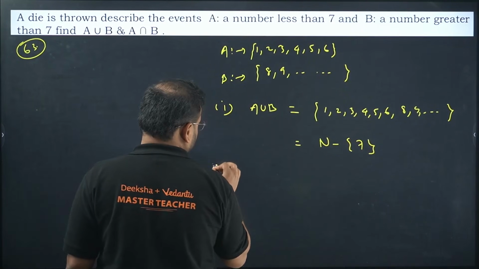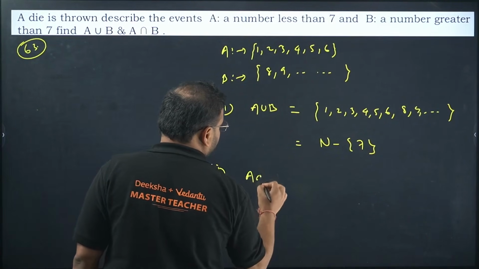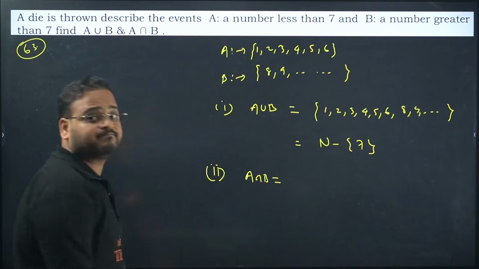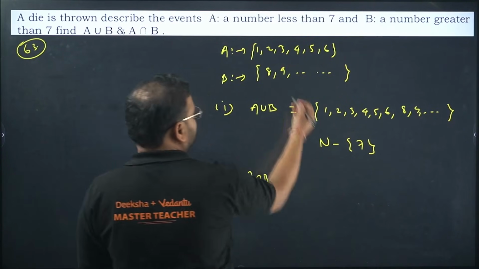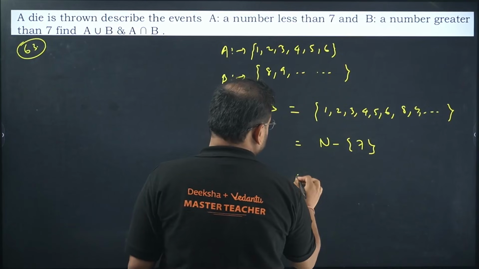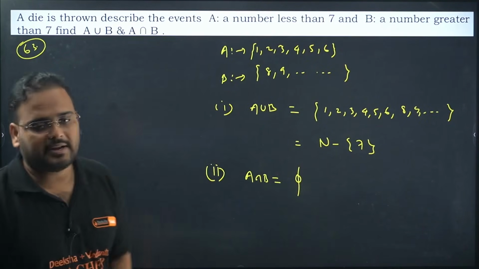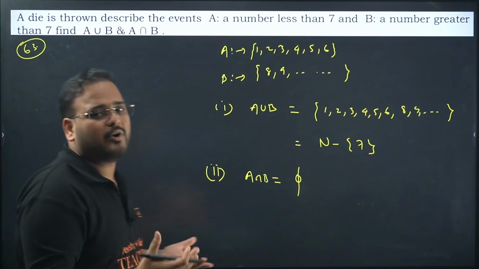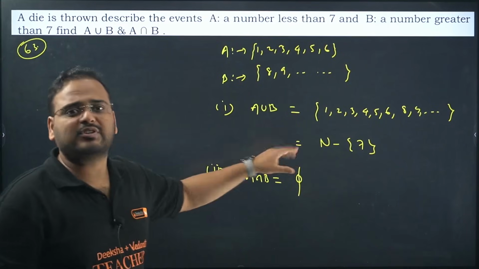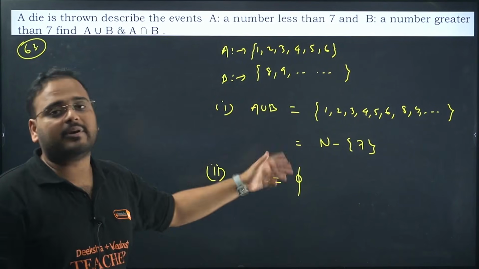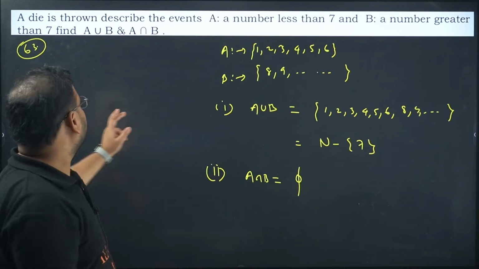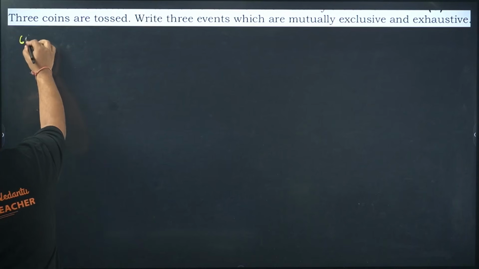Intersection of A and B. What is the answer for this one? Answer is 0. Is there something common between these two? Nothing is common, which means the null set. Getting it? This looks like something from your set theory, but this kind of question can be clubbed with probability and get the answer from there. So that's why it's important. Simple ones.